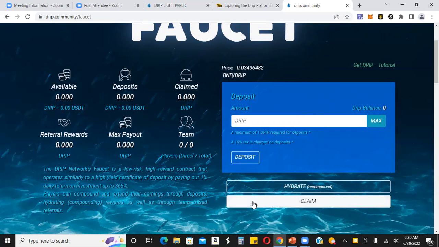Now you might say, well, what am I going to do with drip if it's in my wallet? You can swap it out for BNB. Just like you took BNB and swapped it for drip to get in the faucet, you would swap your drip out for BNB, and then if you want to hold BNB in your wallet, you can do that. Or you can hold drip in your wallet, in the hopes that the price increases and then sell it later. Lots of different ways you can do it. There's not really one fixed way. So let me show you how to do that.